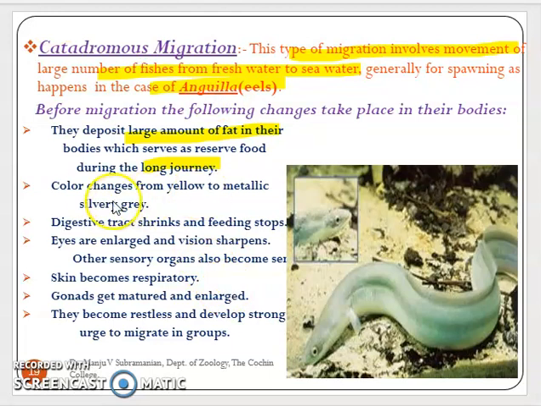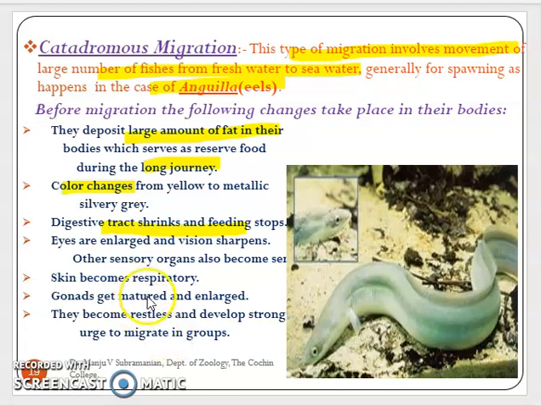The color changes from yellow to metallic silvery gray. You can see here a metallic silvery gray eel, ready to undergo the catadromous migration. The digestive tract shrinks and they stop feeding, so during the migration they hardly feed. The eyes become enlarged and the vision sharpens, and certain changes are seen in the other sensory organs.